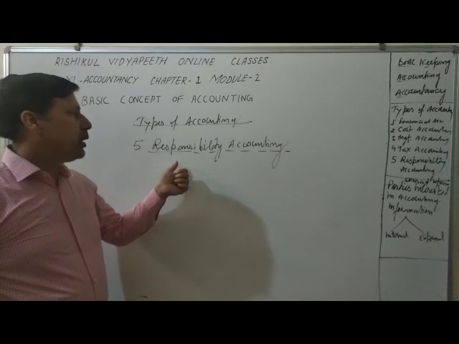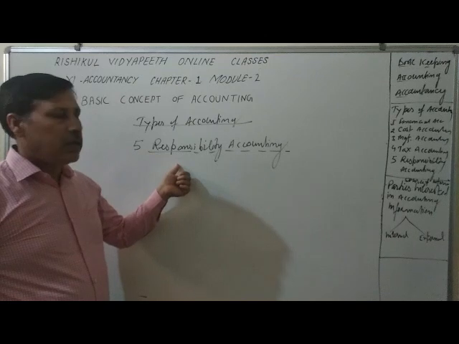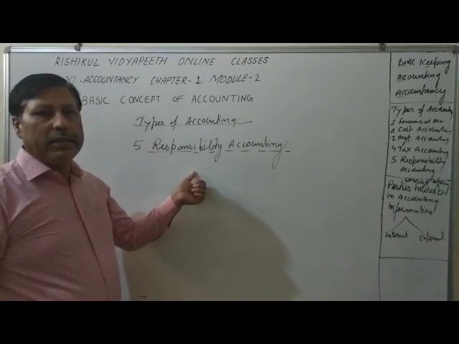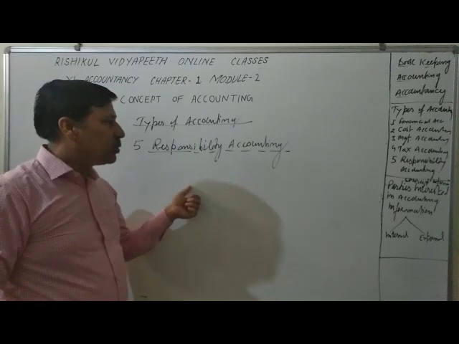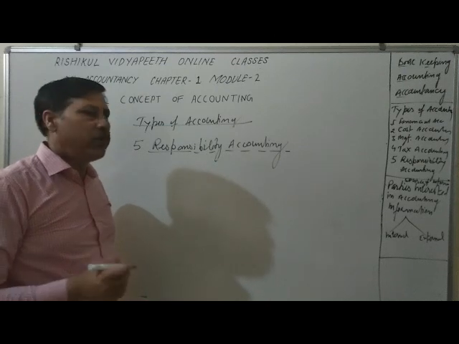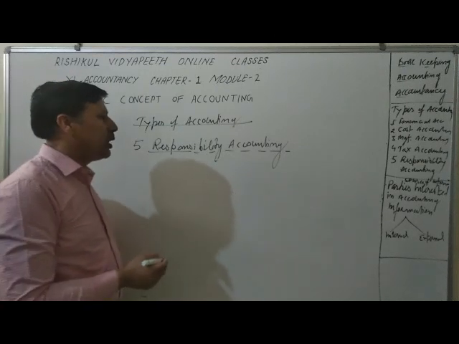Society provides so many resources to business houses, so a responsibility is created, and we have to fulfill our social responsibility and spend some money on social activity.